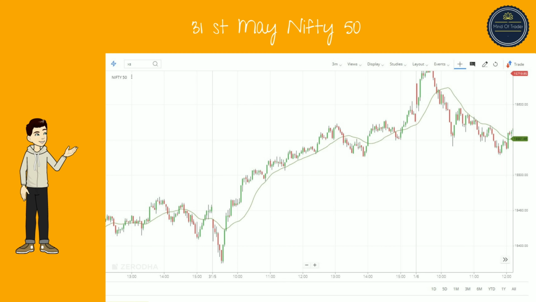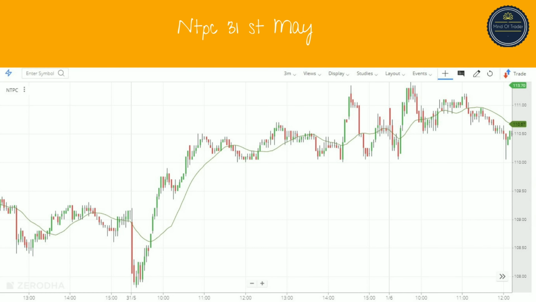Look at the uptrend it has taken, and NTPC on the same day has followed the same. What do I mean by this? Whenever the Nifty is going down, don't try to buy a stock, and whenever it is going up, don't try to short the stock. It will help you in trading also.